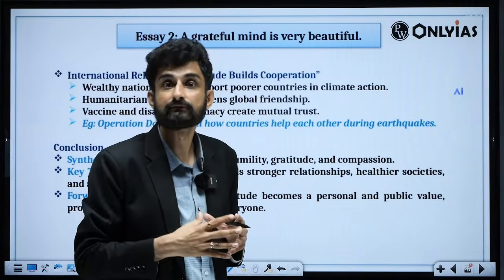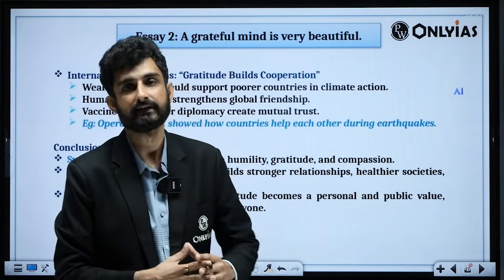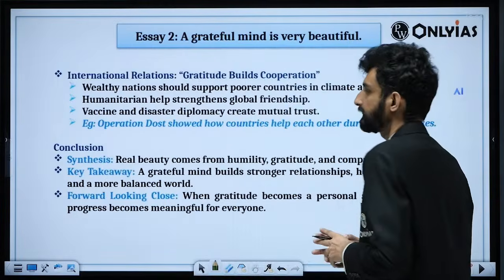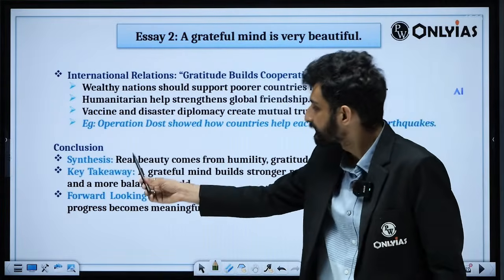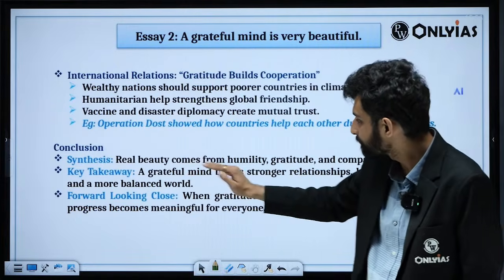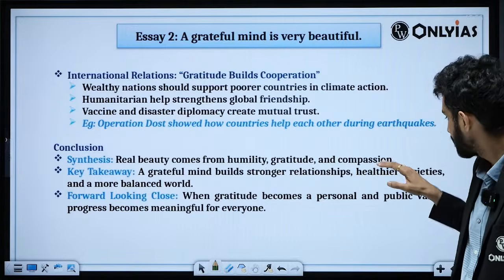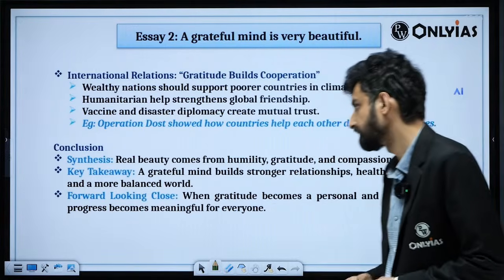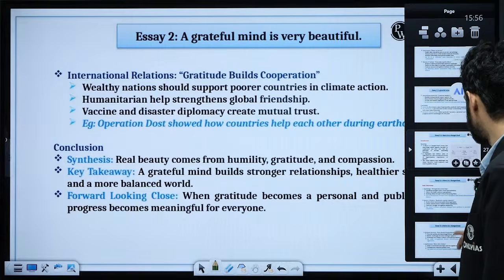Like what the other individual is feeling. So I can internalize that. So that is the context. So real beauty comes from humility, gratitude, and compassion. Key takeaways: a grateful mind builds stronger relationships, healthier societies, and a more balanced world. So that is something that you should also remember.